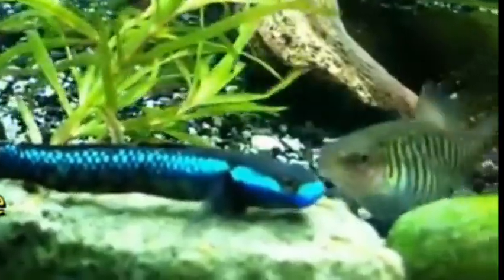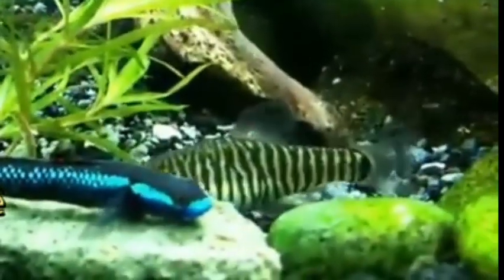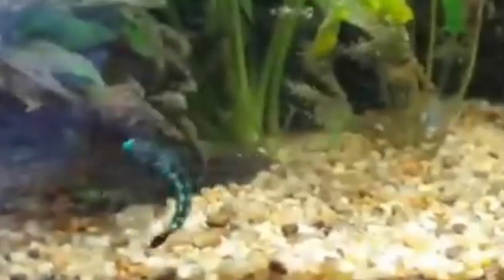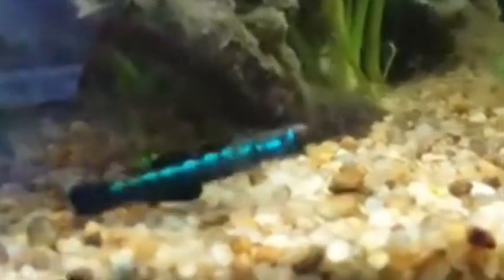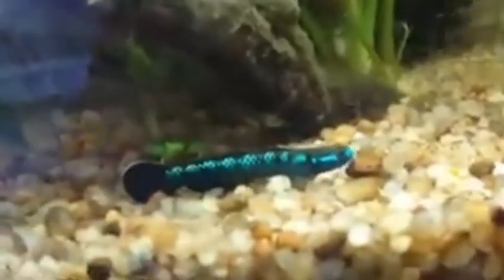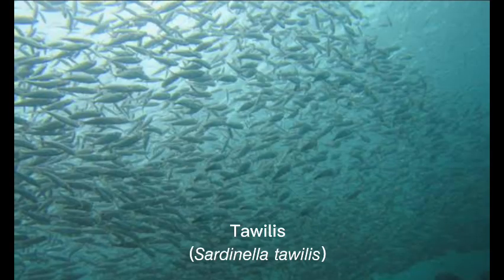Next is the indigenous species. Indigenous species are those that naturally occur in a particular region, having evolved and lived there for a long time. They are part of the native biodiversity of the ecosystem. We have here an example, our tawilis, the Sardinella tawilis, a freshwater sardine, which is an indigenous species only found in Lake Taal in the Philippines.